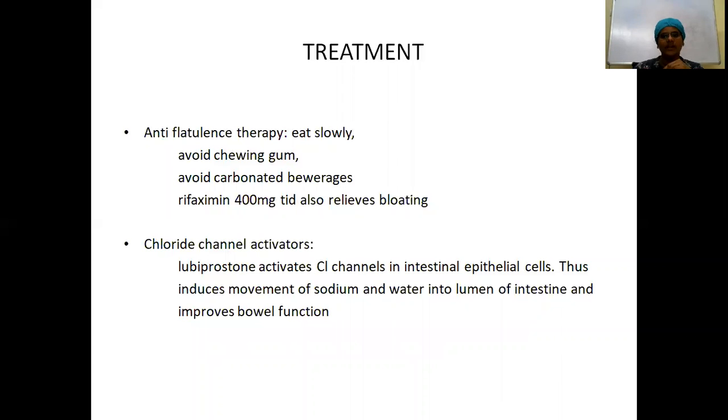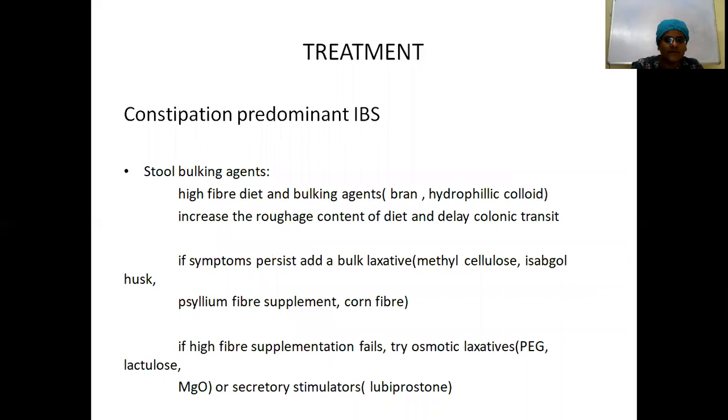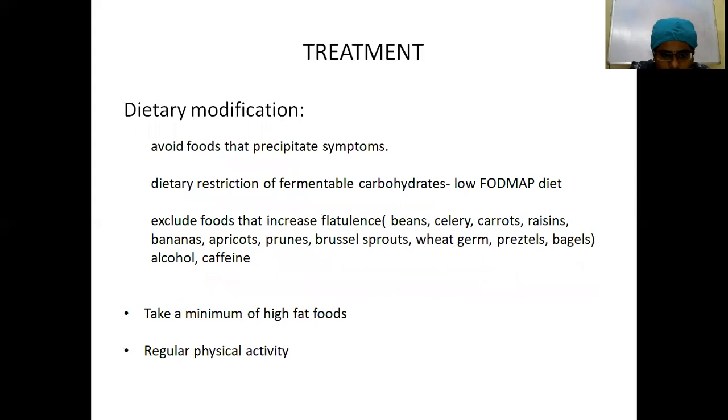With respect to anti-flatulence therapy, what can you advise the patient? Ask the patient to chew the food properly and eat slowly. Avoid carbonated drinks. And the antibiotic rifaximin, 400 mg TID, also relieves the bloating. As I told you, lubiprostone. In the previous slide, we discussed lubiprostone somewhere.